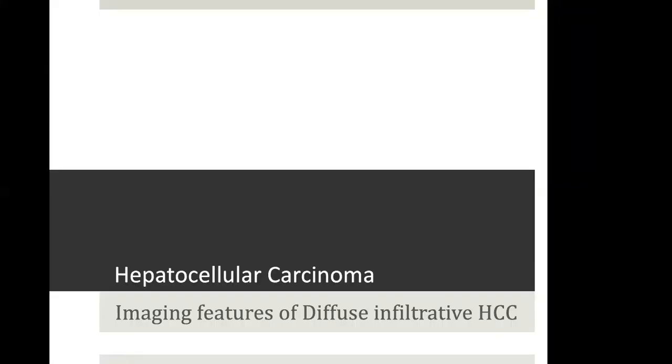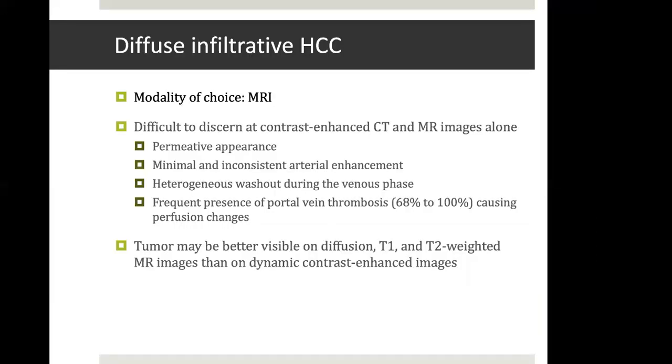Now coming to another category of diffuse infiltrative HCCs. In this particular category, MR is especially more helpful than CT scan. Why? Because the tumor has a permeative appearance a lot of the time, and there may be minimal or inconsistent arterial phase enhancement. Even the washout may be very heterogeneous during the venous phases. And frequently there may be portal vein thrombosis in 68 to 100% of cases, which may cause perfusional changes. So the classical appearance of arterial phase enhancement and washout on the venous phase may not be seen in cases of portal vein thrombosis.